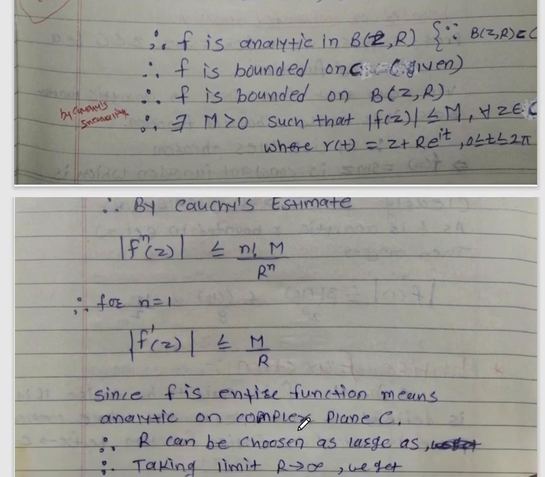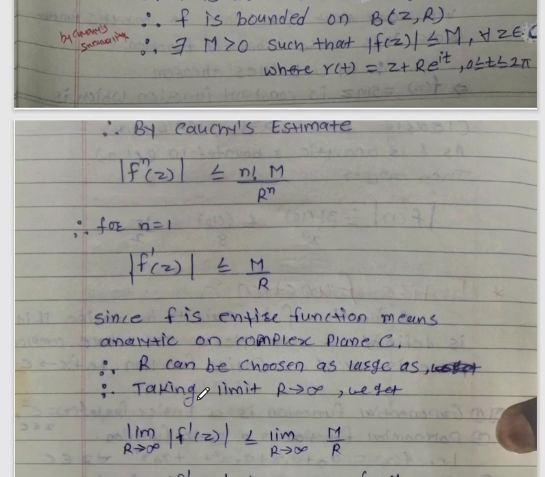Okay. We have given that f is an entire function, which means that f is analytic on the whole complex plane C. Okay, so here let us choose r as large. So taking the limit as r tends to infinity.